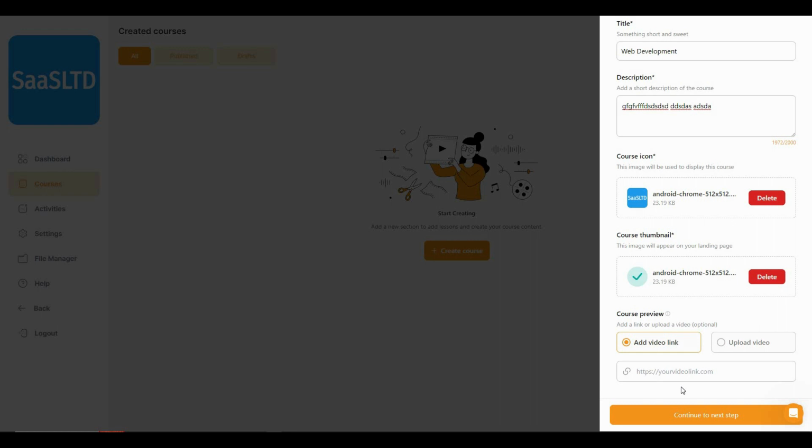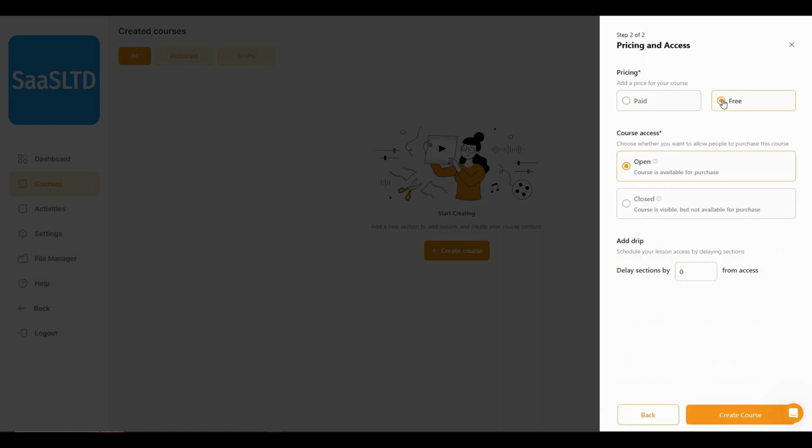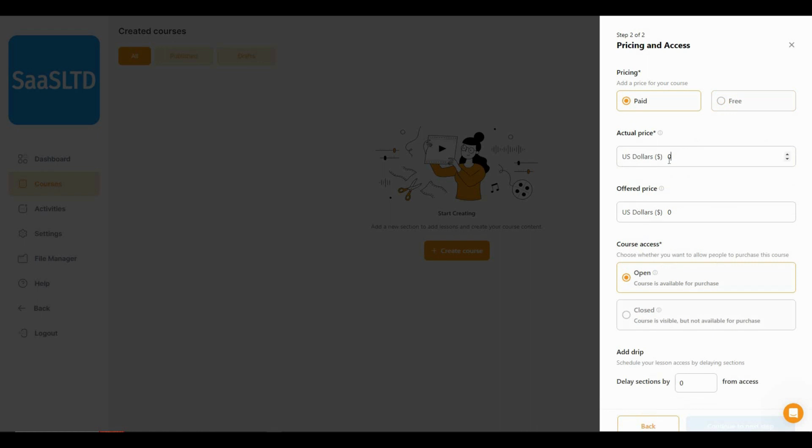So once all these settings are done, you can click on continue to next step, and then you have to change some settings about pricing and access. So my course is going to be paid. It can also be free. I'm going to set it to paid, and the actual price of course is 500, but I'm going to let this course go at only $100.